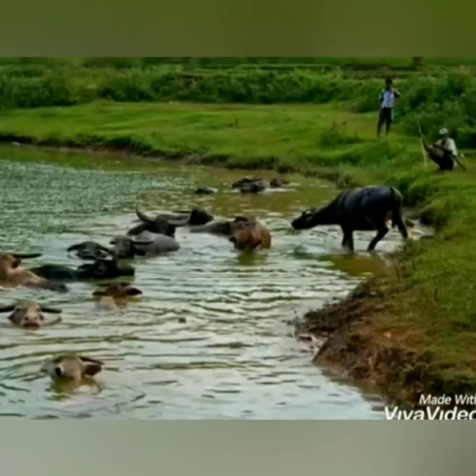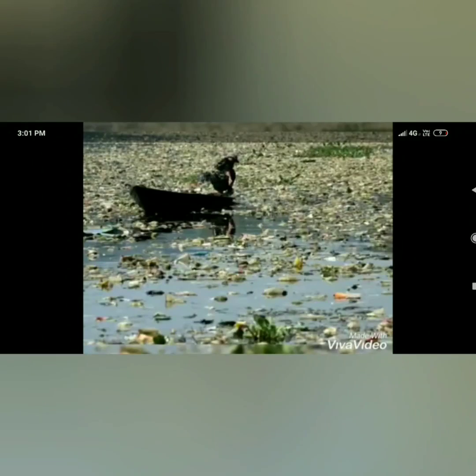Water dissolves many substances in it. It is one of the most common and useful liquids around us. Nowadays, various human activities like bathing animals and washing clothes in water bodies are making the water dirty.